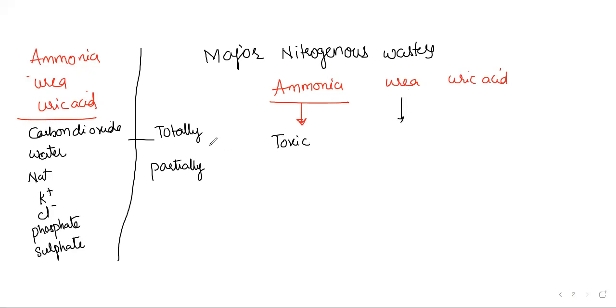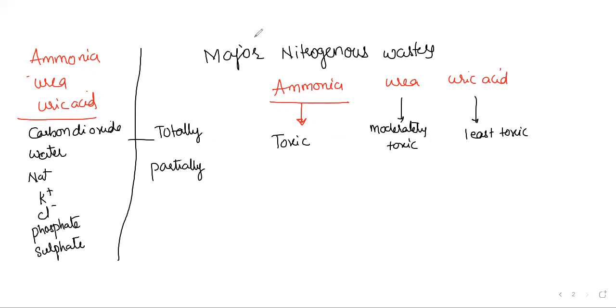Ammonia is highly toxic. Uric acid is going to be the least toxic. Ammonia is more toxic and uric acid is the least toxic; we are talking about toxicity here. And urea is moderately toxic.